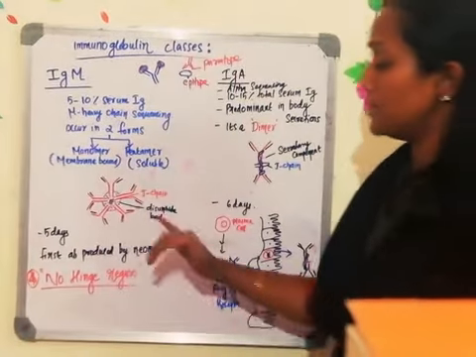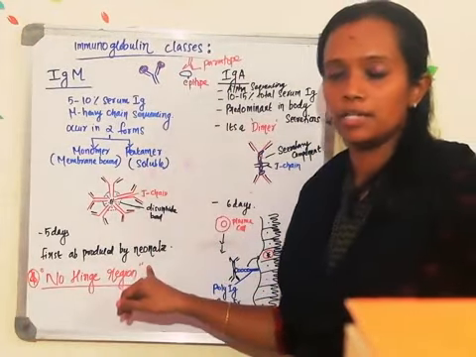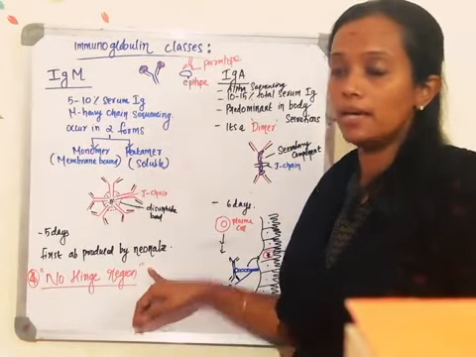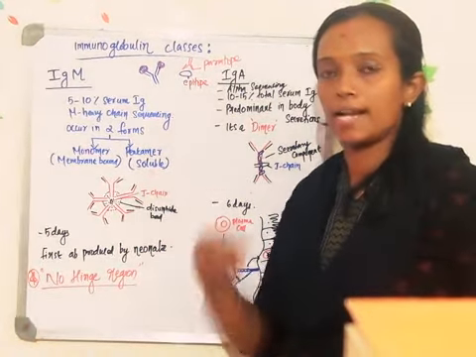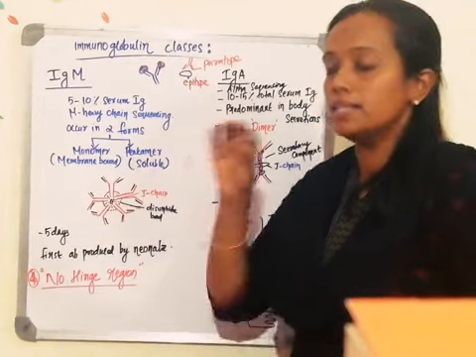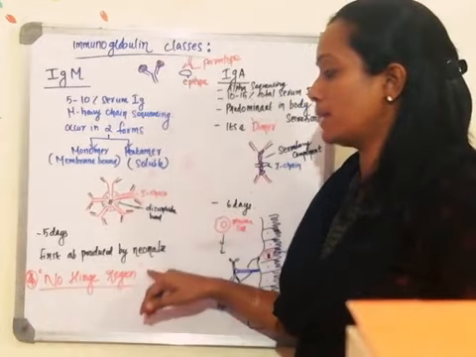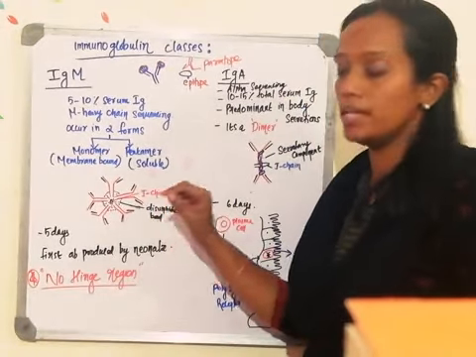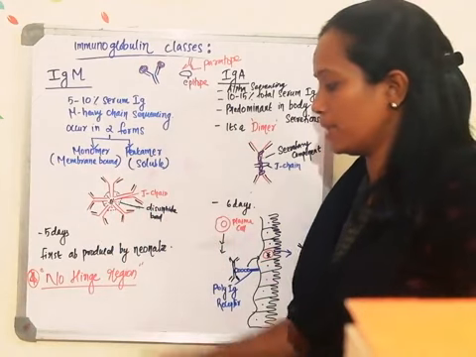And this is the first antibody produced by the neonate. What do you mean by neonate? A newborn baby. When the immune system develops, when an antigen encounters its body, this is the first antibody which is produced by the neonate. Immunoglobulin M. Okay, that is another important point to remember.